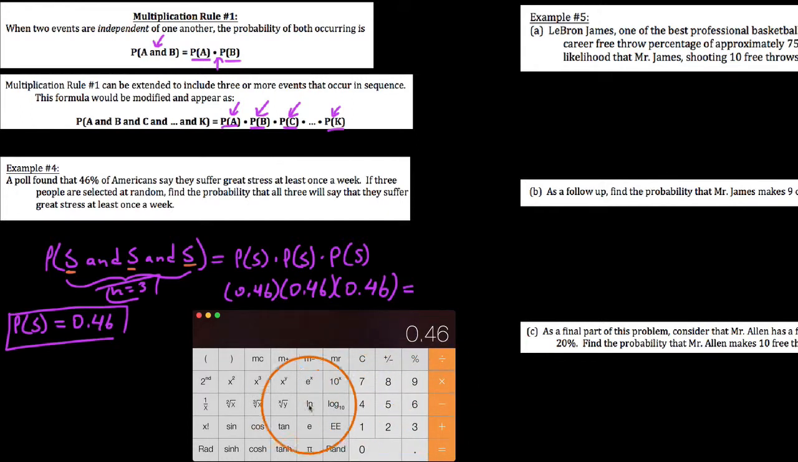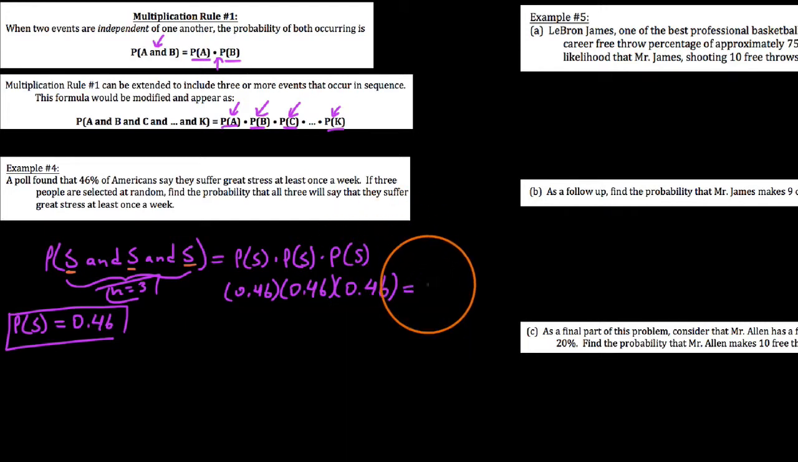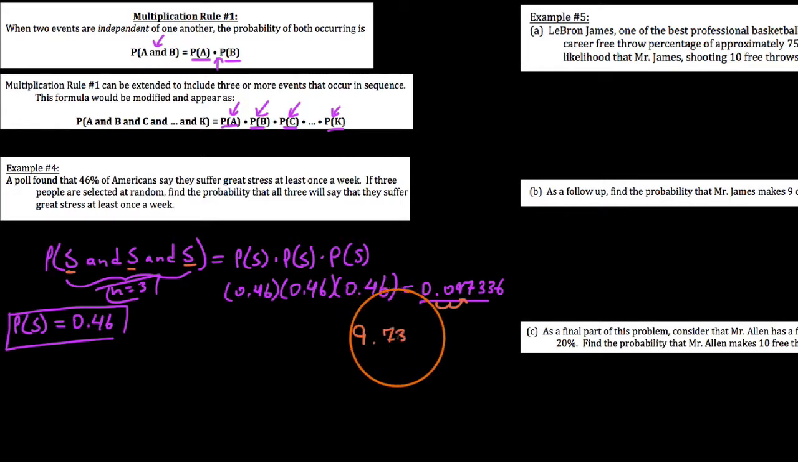But 0.46, and I'm going to say cubed, we get 0.097336. So approximately equal to 0.097336. So we're going to write this both as a decimal and as a percentage. So we say about a 9.7336% chance that you'll grab three consecutive stressors, three stressed out people.